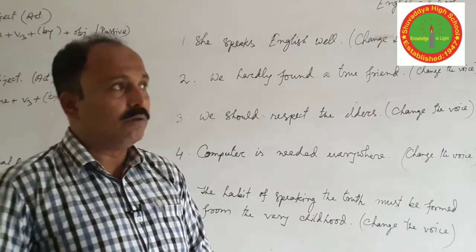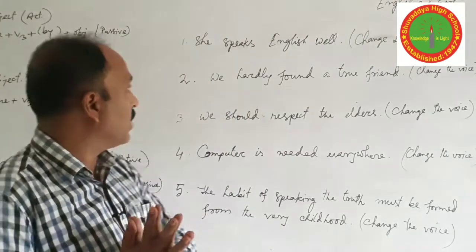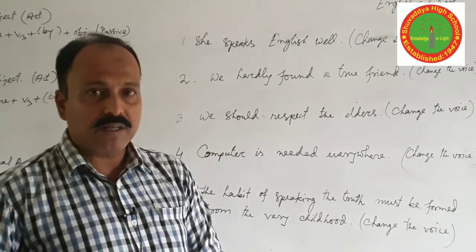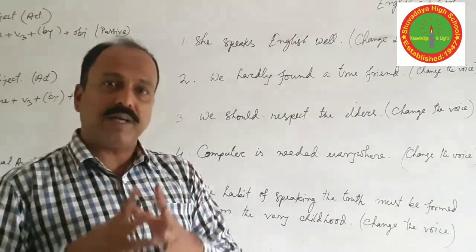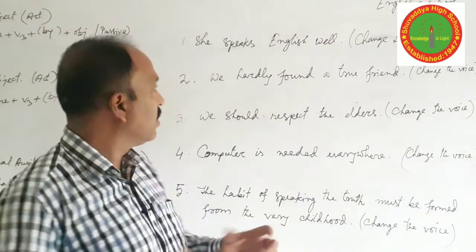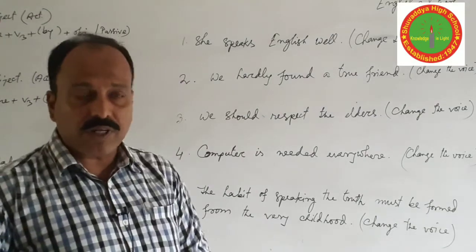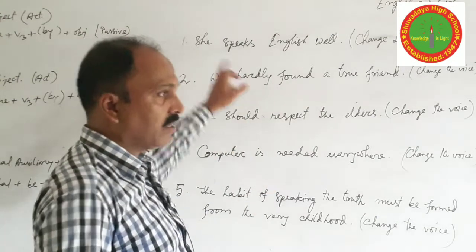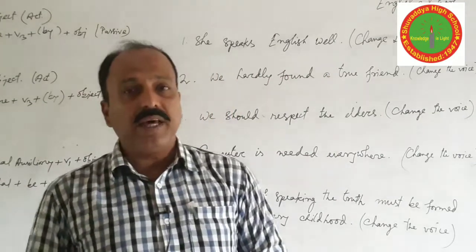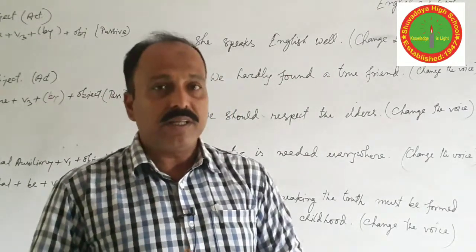Then you have two tips to follow here. First of all, you have to identify the subject, then the verb. All verbs here are transitive, because a transitive verb takes an object. So, first identify the subject, then the verb, and then the object. Sometimes there is no object in the sentence. Then what will you do?